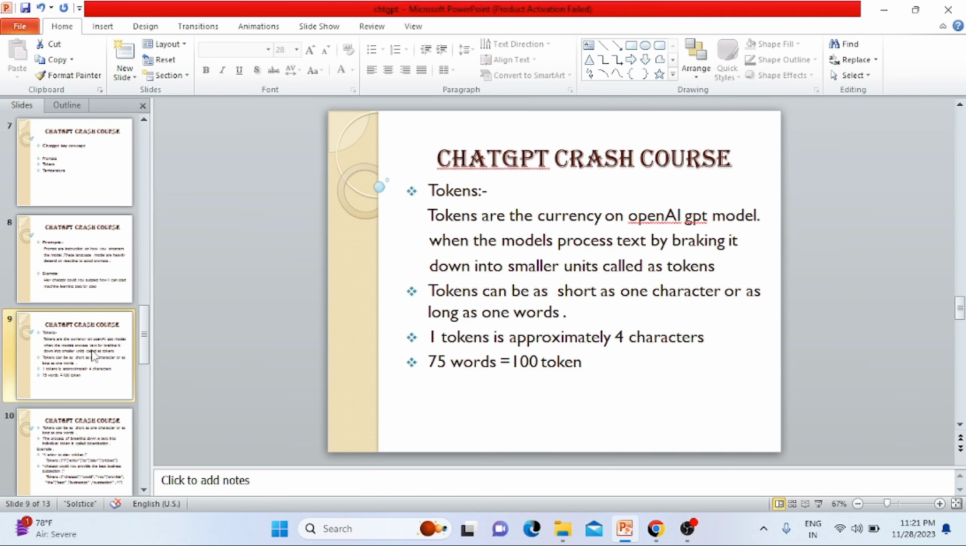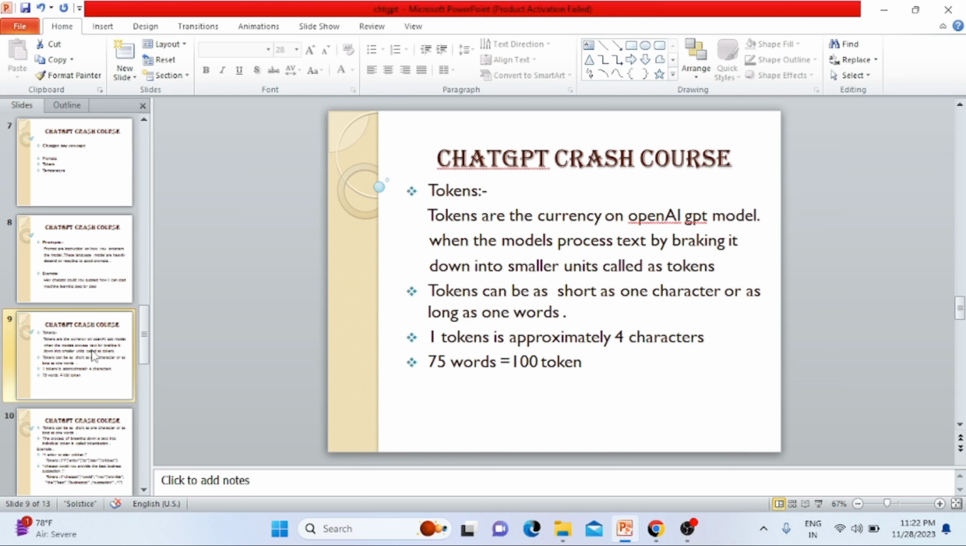Now we will move to tokens, right? So what are tokens? Tokens are the currency of OpenAI GPT models. When the model processes your text or prompt, it breaks it down into smaller units called tokens. So suppose you have written what is physics, what is quantum physics, each and every word will break into one token, and it's denoted as one number. A token can be as short as one character or as long as one word. One token is approximately 4 characters, and 75 words is equal to 100 tokens.